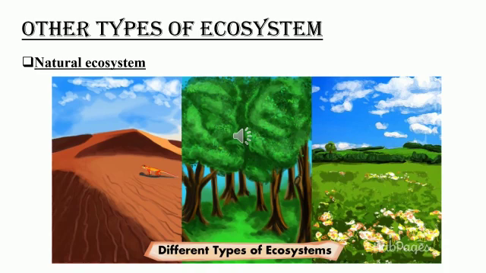Coming to forest ecosystem, you see in a forest various living things as well as non-living things, that is biotic and abiotic components, they interact with each other. Birds, animals, wild animals again, and many insects, many worms, right? All this comes under forest ecosystem. Whereas in case of grassland, you see many animals graze on the land, right? So this is the natural ecosystem that you see, that is desert, forest, and grassland. Let us see what is artificial ecosystem in the next slide.